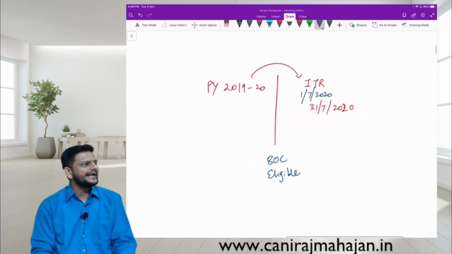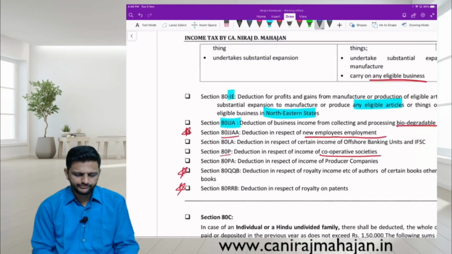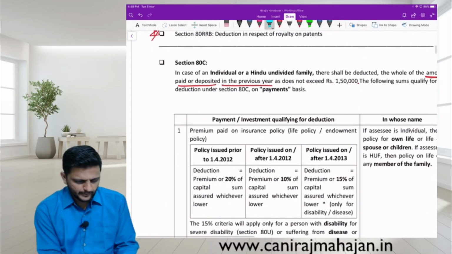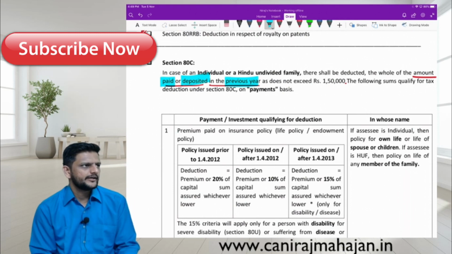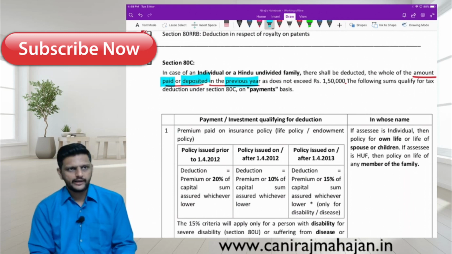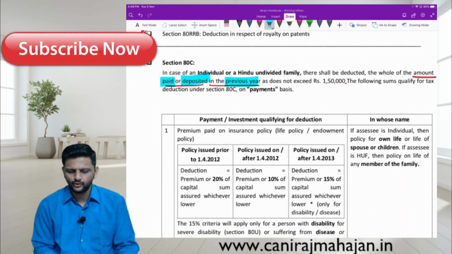It should be spent in that year. Spent means actually paid or deposited. That is the meaning of that word. Paid or deposited in the PY. If you want to claim deduction for a PY, you have to also actually pay it in that PY only.